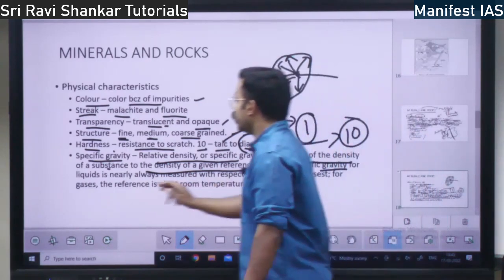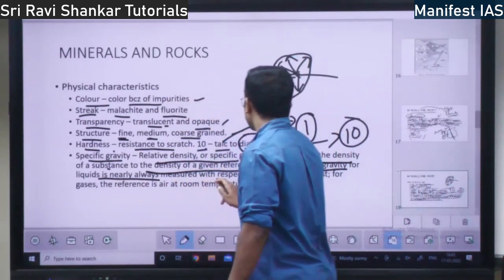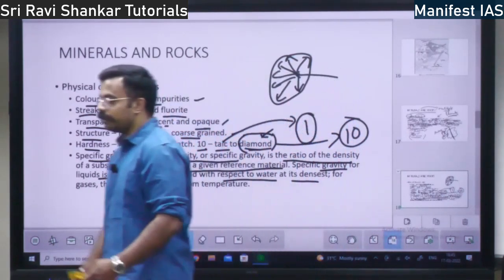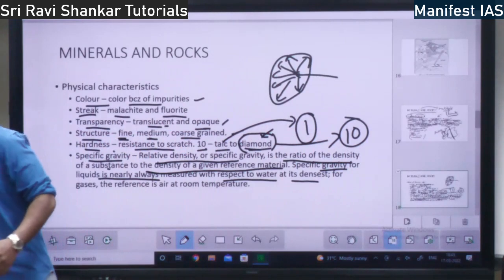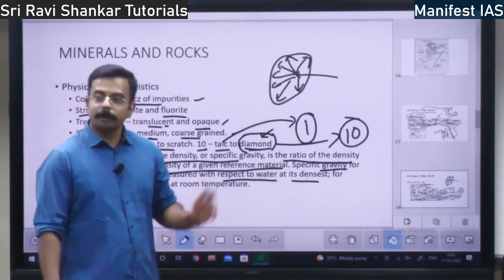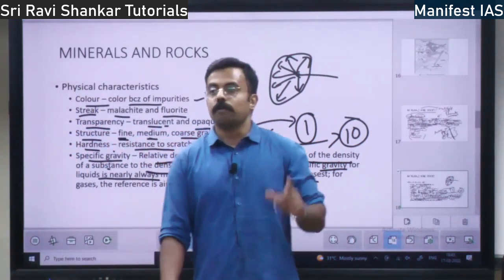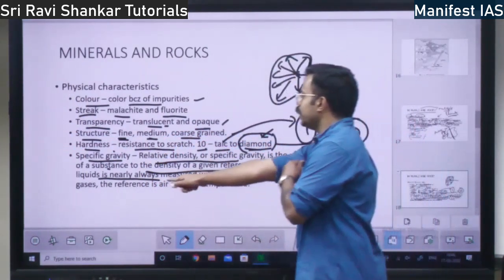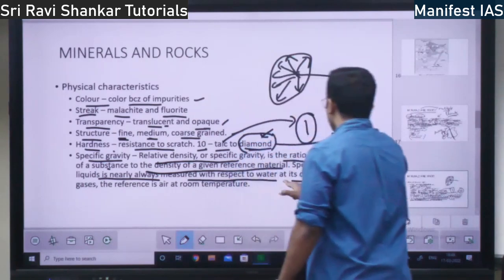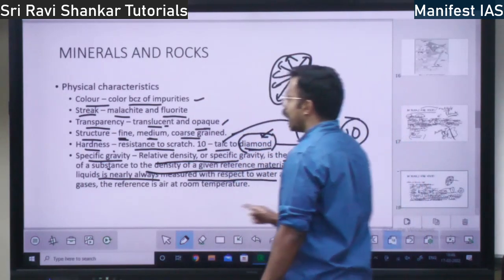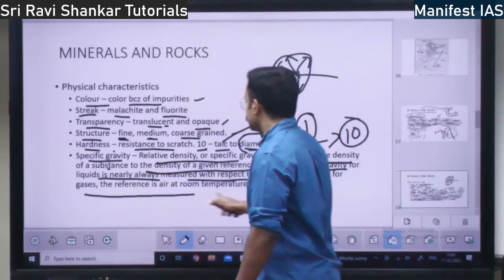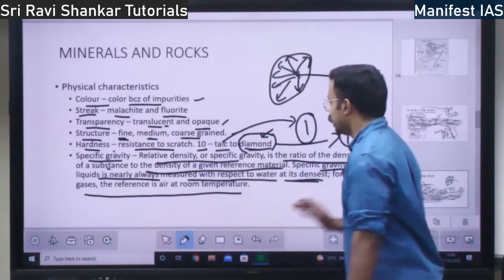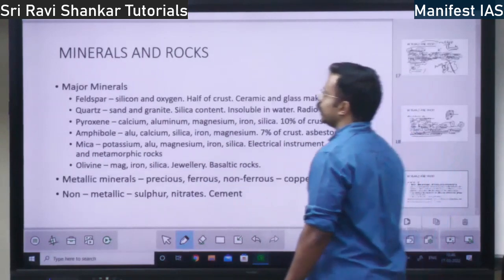Specific gravity for liquids is nearly always measured with respect to water, as it is the densest. Among the liquids, which is the densest liquid? It is actually water. People will actually get confused. Water is the densest liquid. So specific gravity of liquid is always measured with respect to water. For gases, the reference is air. Air is the reference for gases. So this is with respect to specific gravity.